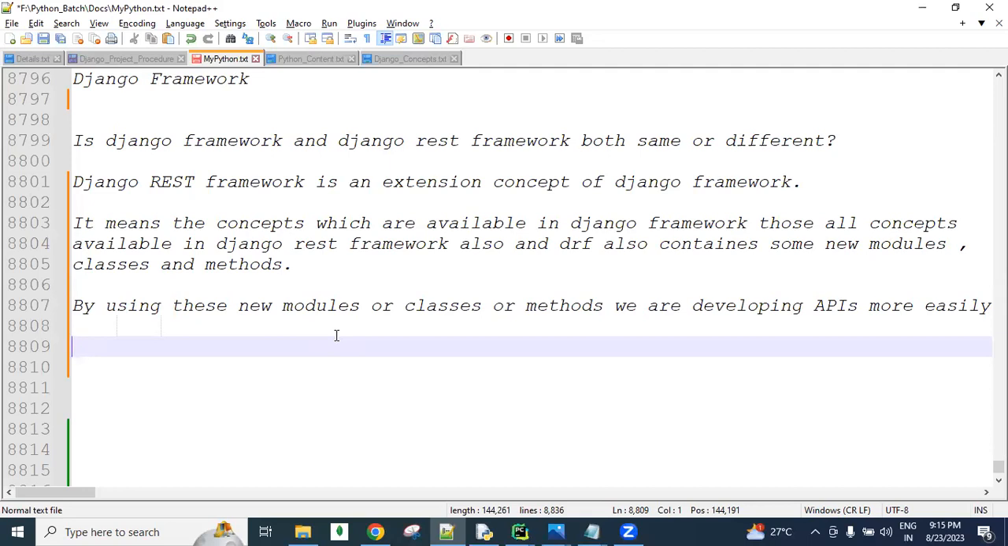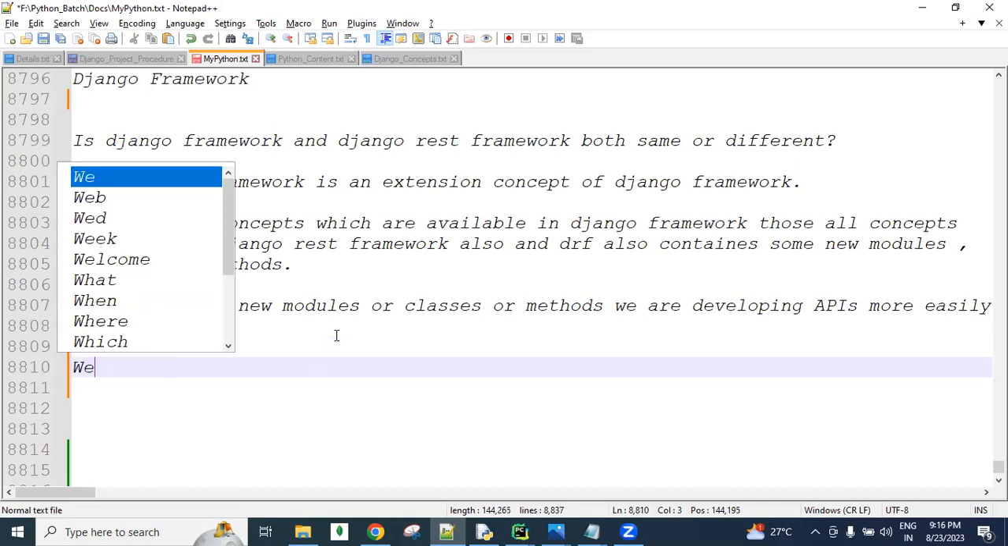From where we send the request, we can send the response back simply. But to send this response, we need to do a lot of conversions. Requests we need to convert, and responses we also need to convert. All these things we do manually using the Django framework.